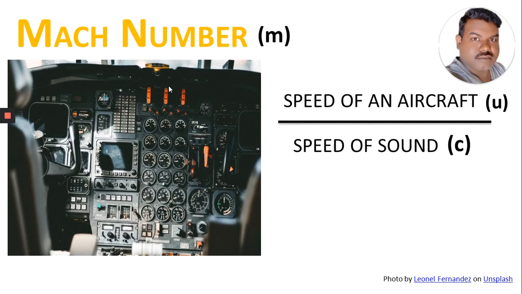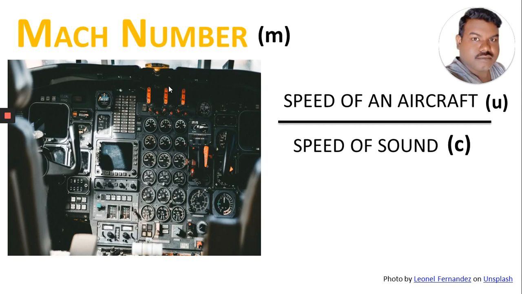But when the speed of the aircraft increases, it will change the density of the air particles. This is known as the compressibility effect. We can get this compressibility effect when the aircraft reaches the speed of sound.